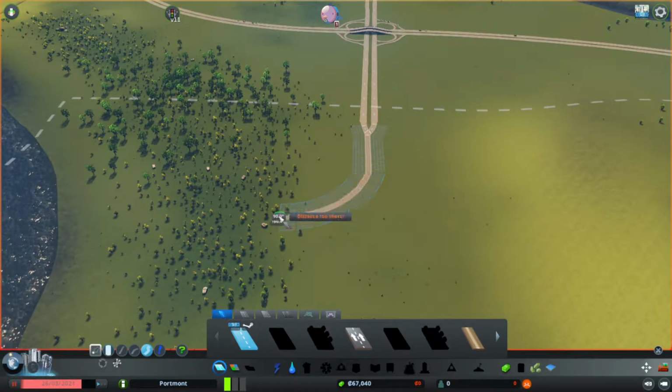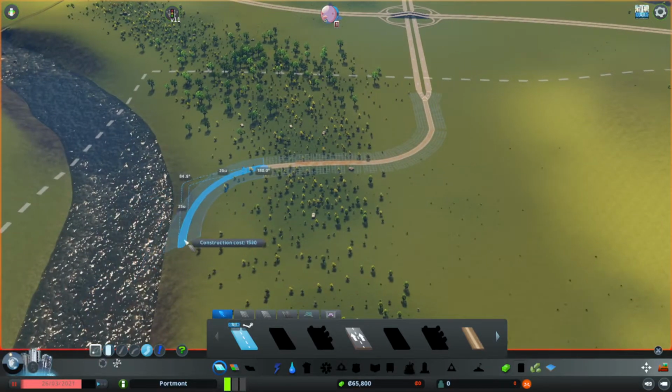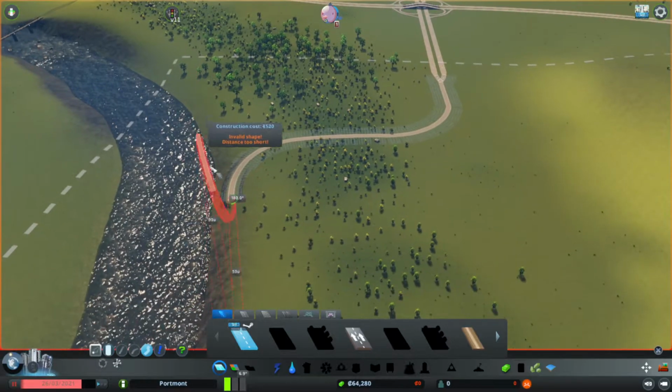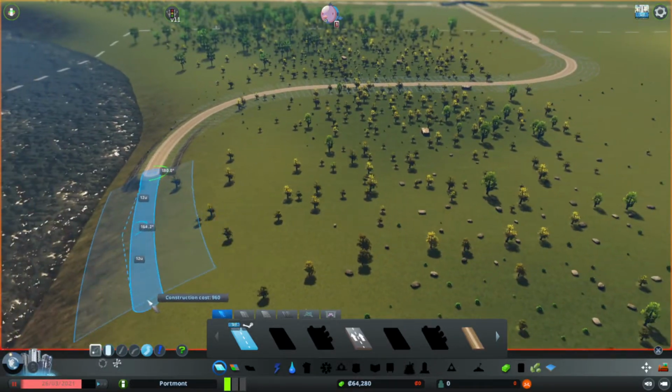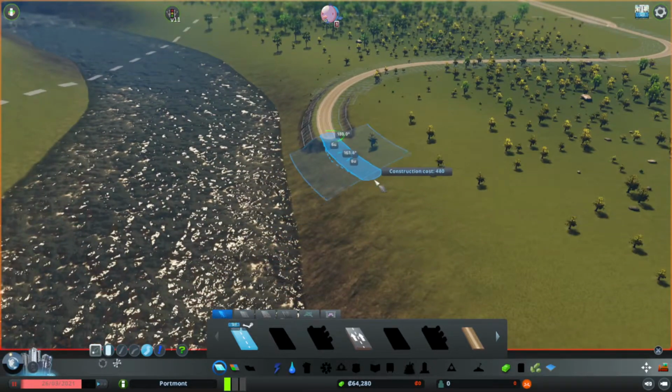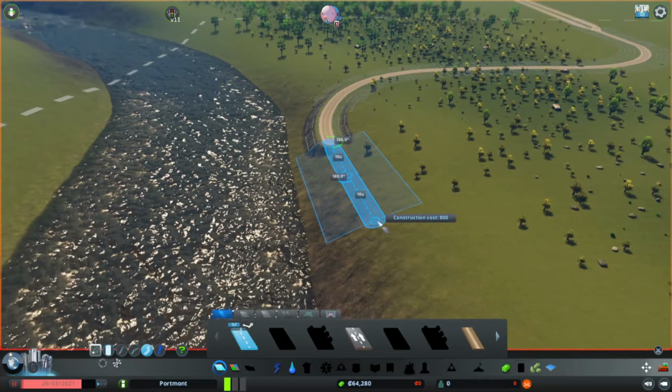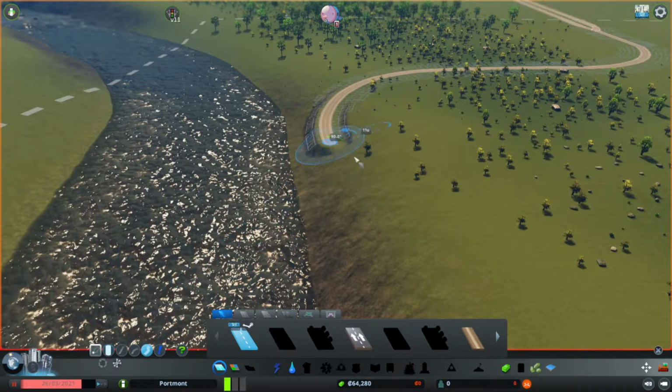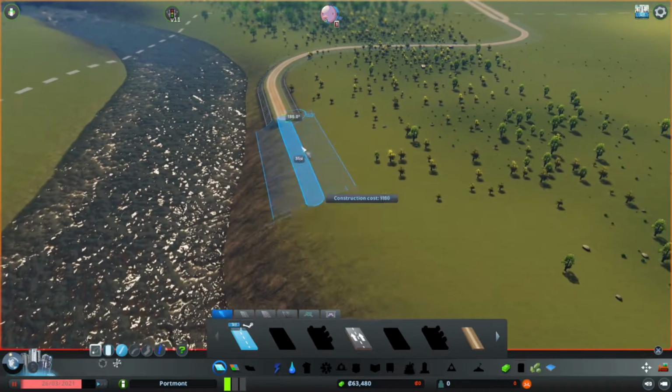And I'm going to get it to come through here, and we're going to come along the beach or the riverfront here. Now you can see on this road that I'm building, there is a couple of lines. The first line we've got is the middle darker blue, and that is going to be the road that you're building. And then you've got the outside lighter blue, and that's going to be where you can zone houses and things. So I'm going to make this come a little bit further out,